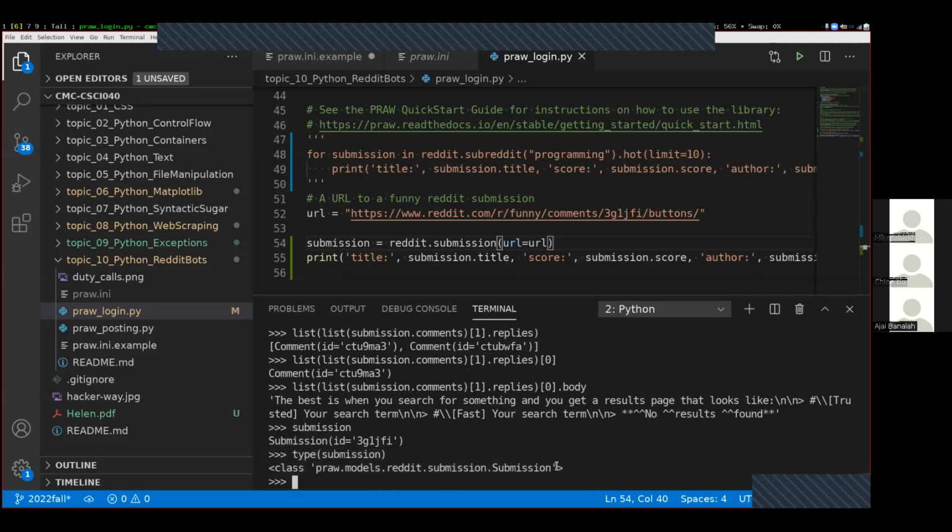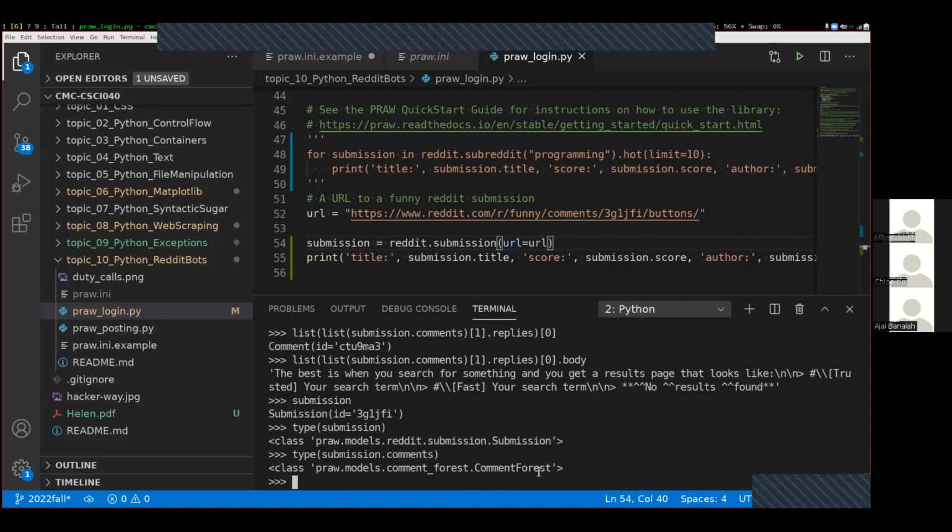And I can access the documentation for this type, figure out what are the things that I can do with it by going to the documentation and searching the thing that is the last word inside of this list, the attributes of all of the things over here. And if I did that for submission, we saw that you can get the comments variable, and then the type of submission.comments was a comment forest.